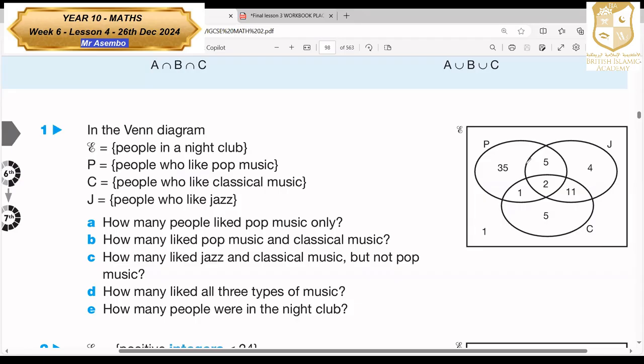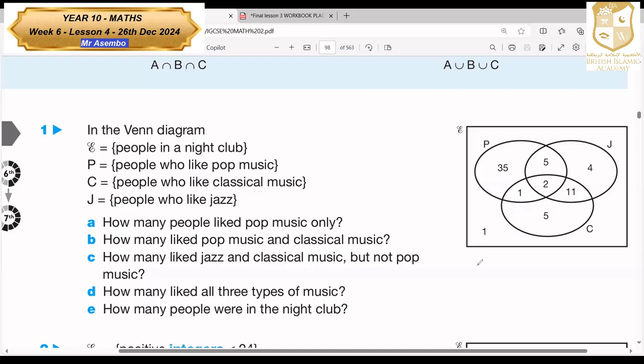Amira, how many people like classical and jazz? 5. No, 11. So we go where the intersection is. How many people like pop and classical? Amran? 1. Okay.